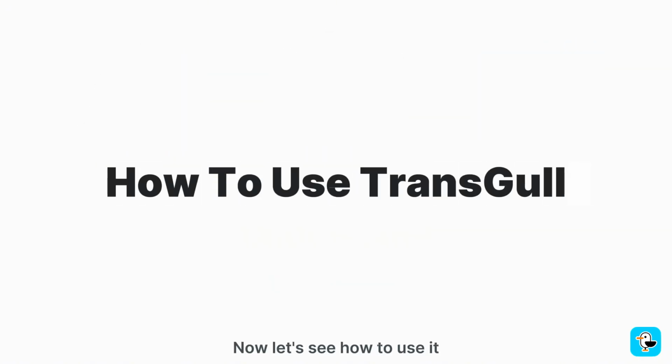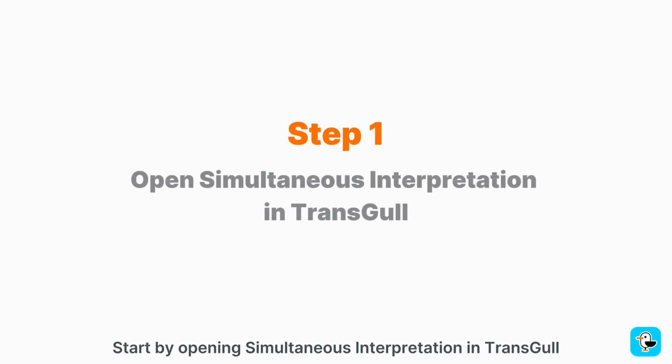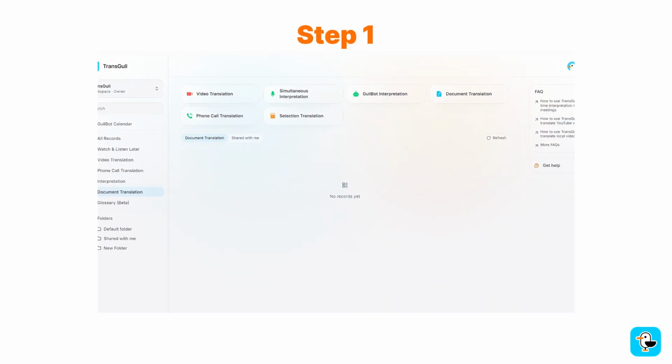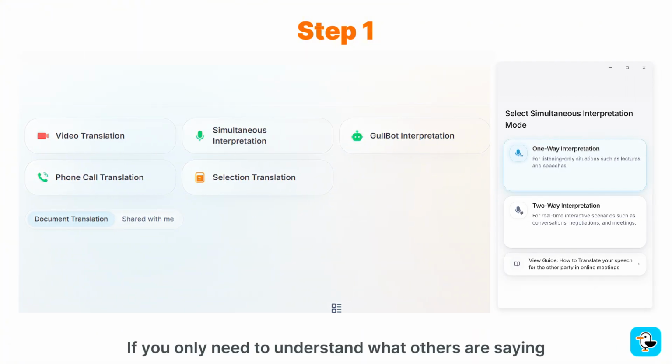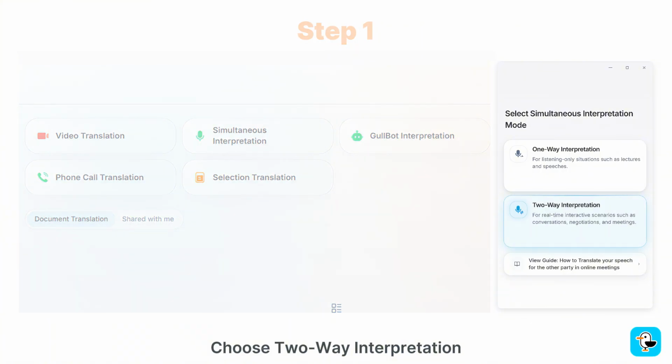Now let's see how to use it. Start by opening Simultaneous Interpretation in TransGull. If you only need to understand what others are saying, choose one-way interpretation. For conversations where both sides need to speak and understand each other, choose two-way interpretation.